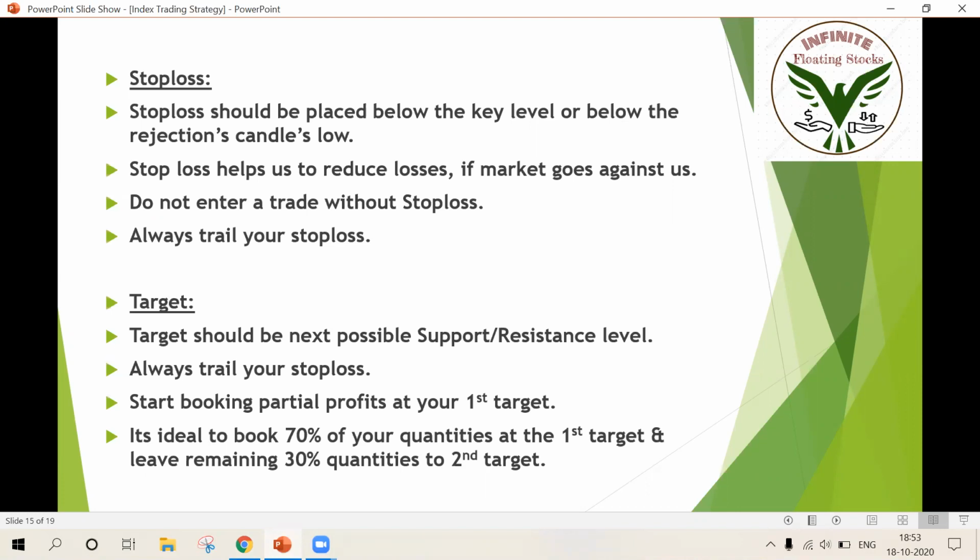I repeat, if you're going long, your stop loss should be below the key level. If you're going short, your stop loss should be above the key level. And your target should be the next possible support and resistance level. You should be booking 70% of your quantities at the first target and 30% at the second target. Or you can also book 100% of your profits at the first target. It's up to you.